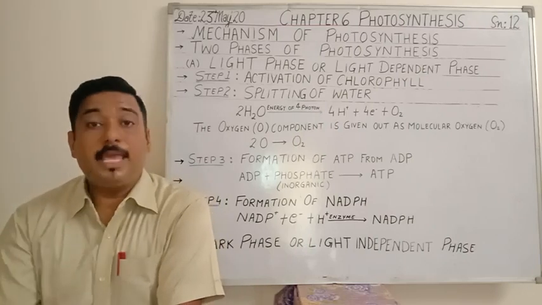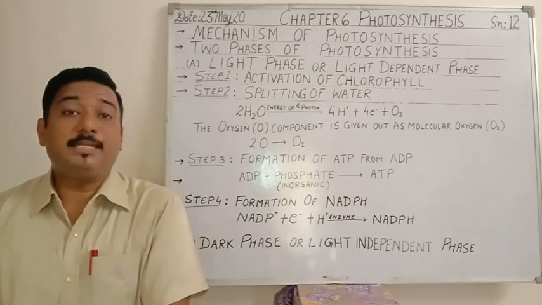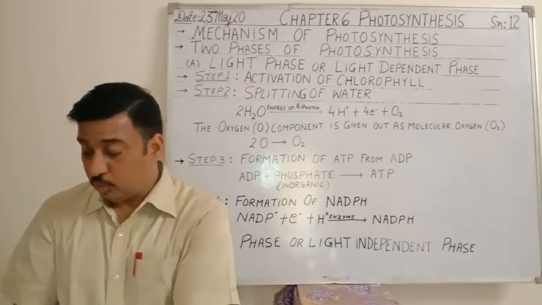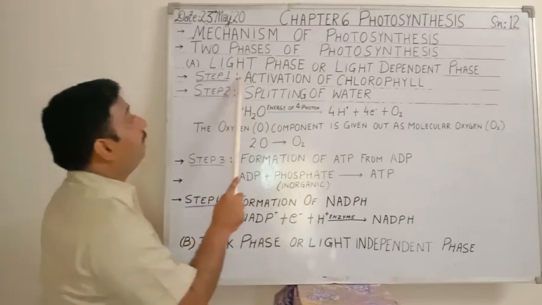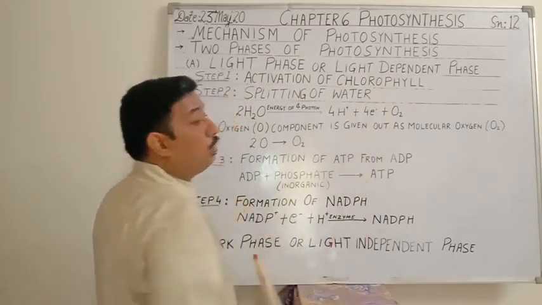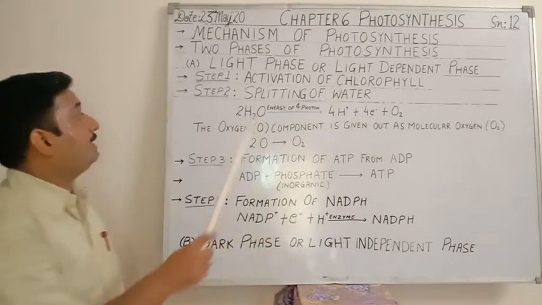That is, the chlorophyll molecules get activated after the absorption of photons. So that is what happens during the first step, the activation of chlorophyll molecules after the absorption of photons.